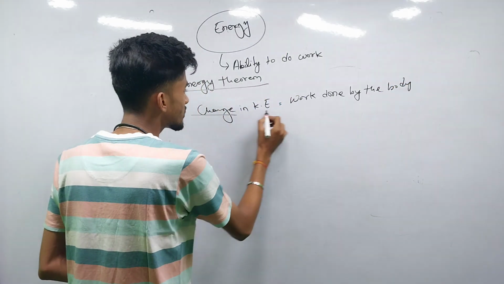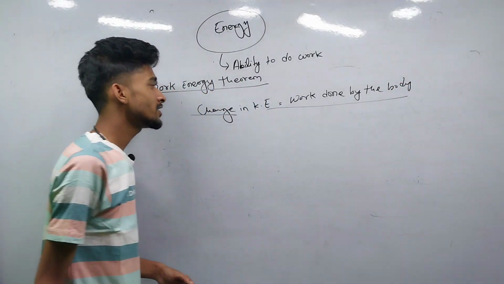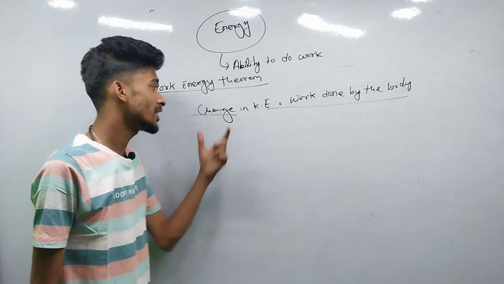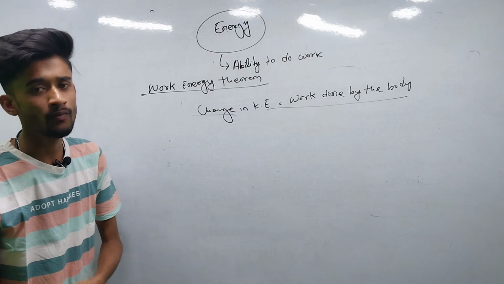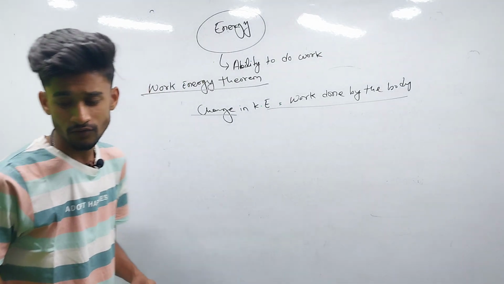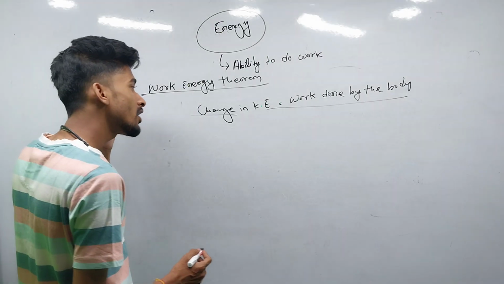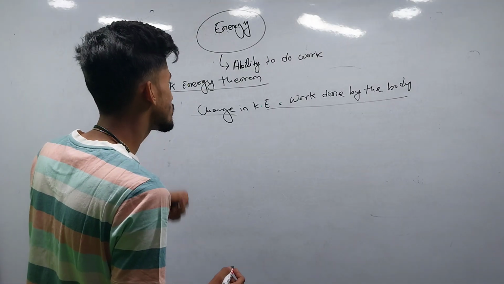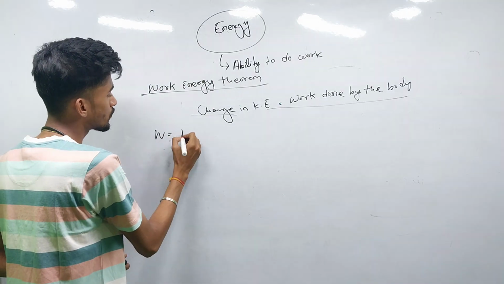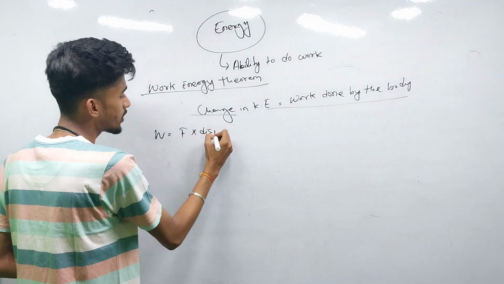So we are going to prove this. The statement or the wordings may be different in your book, but it is similar: the change in kinetic energy is equal to the work done by the body. So change in kinetic energy is required. In work done, work equals force into displacement.